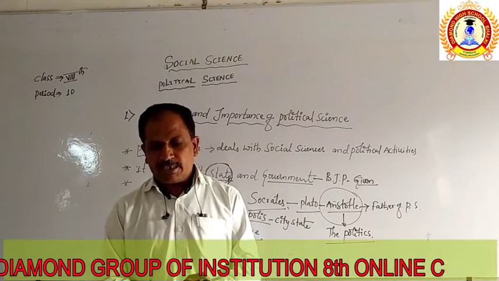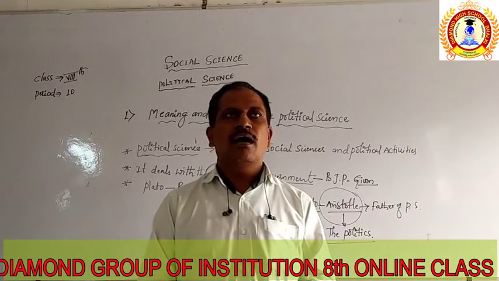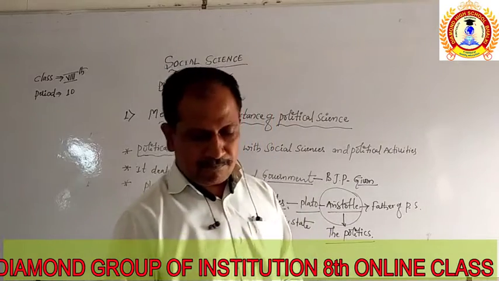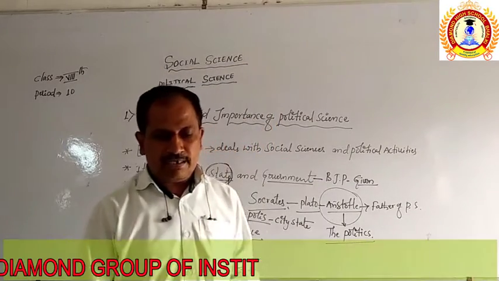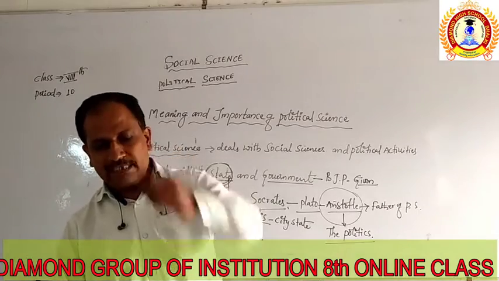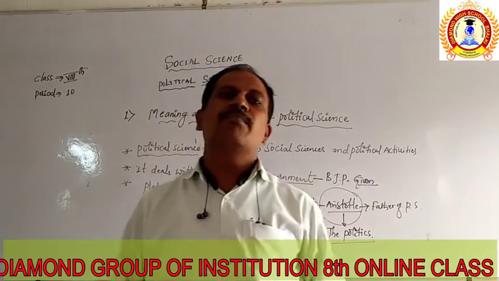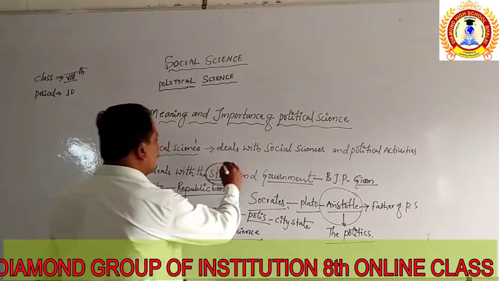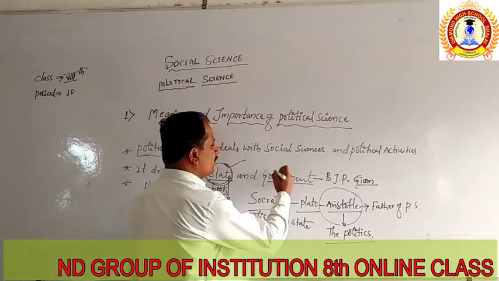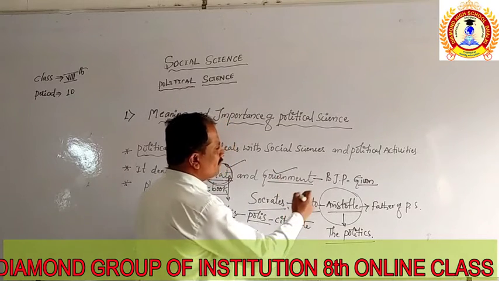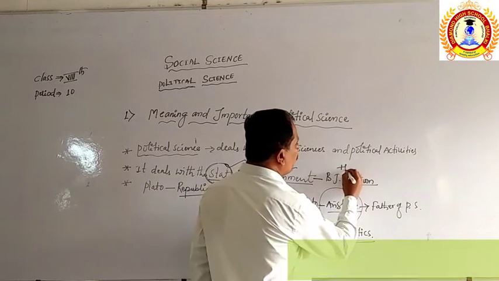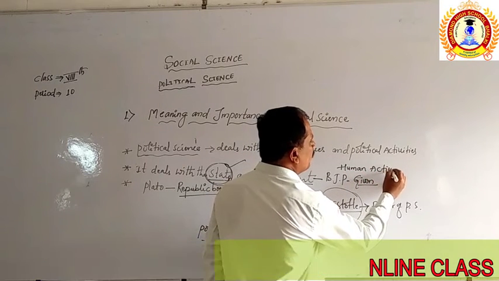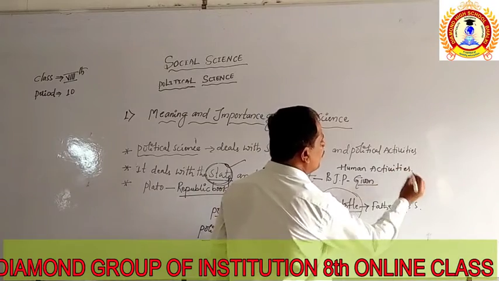Now, political functions and political theories are also studied in political science itself. The study of the state, government, and human political activities is called political science. We are going to understand the knowledge related to the state, the government, and the human activities. It is going to be called political science.